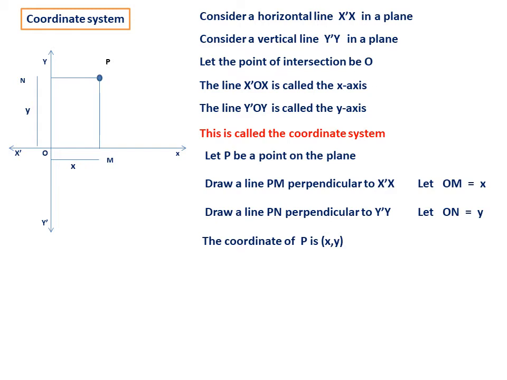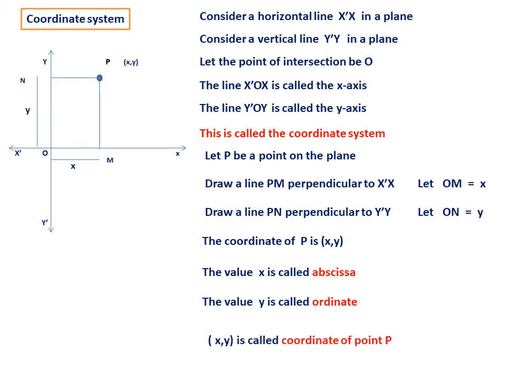This is an ordered pair. You have studied ordered pair in the second chapter of first PUC. So this is P(x, y). And actually this ordered pair (x, y) is the address of the point P. The value of x in that ordered pair is called abscissa, and the value of y is called ordinate, and the ordered pair (x, y) is called the coordinate of the point P.